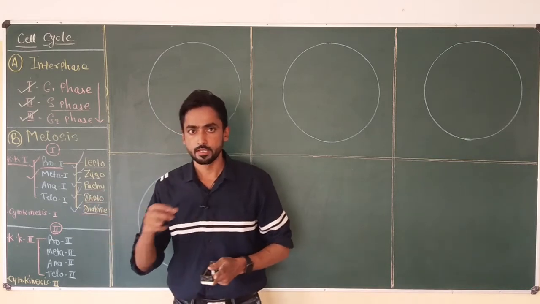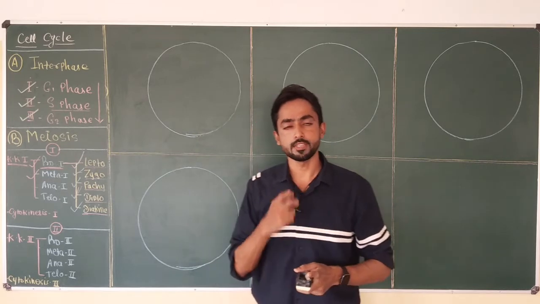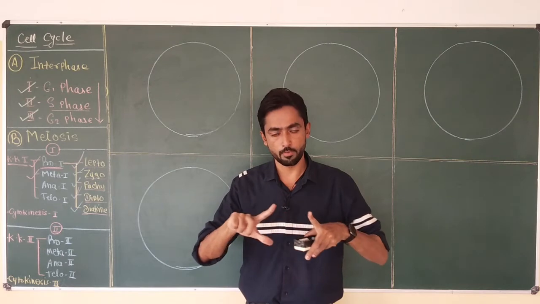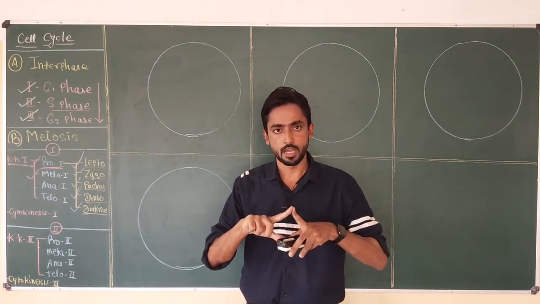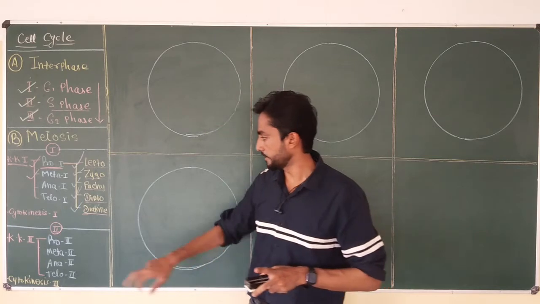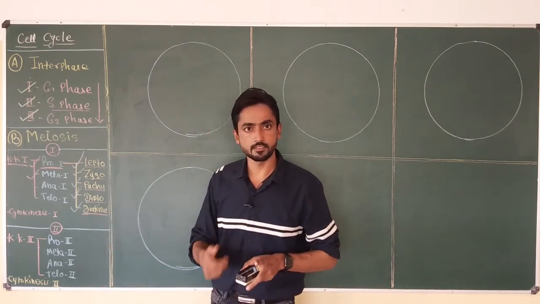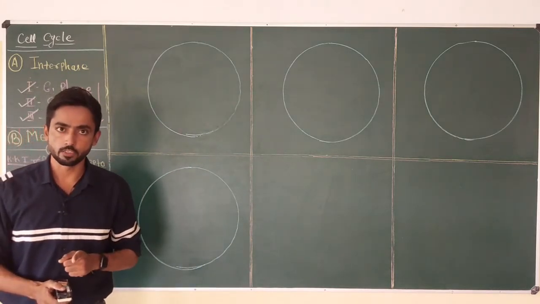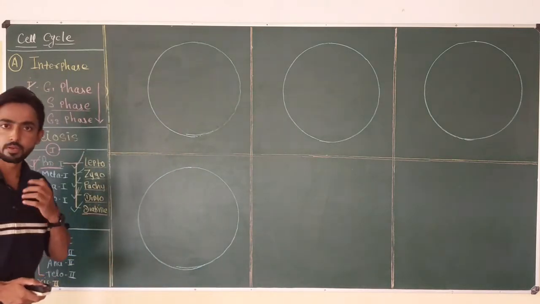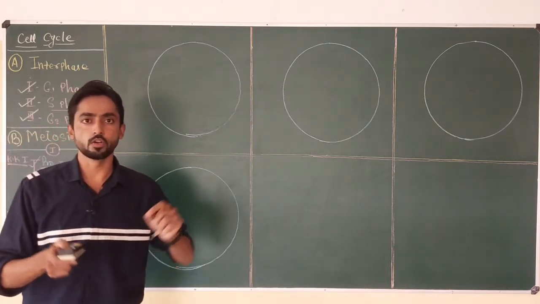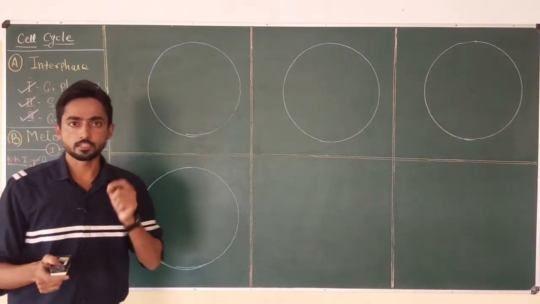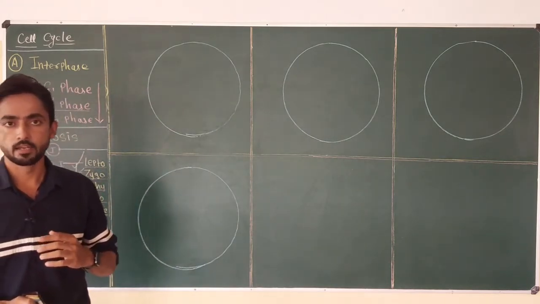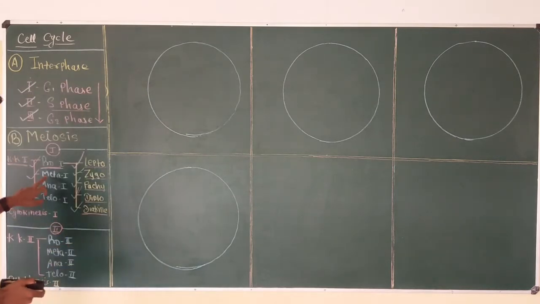Then diplotene is the stage in which, due to disappearance of the synaptonemal complex, both homologous chromosomes present in the pair start moving away from each other, but they still remain attached at the chiasmata. And finally, in diakinesis, as I discussed earlier, all the changes occur similar to prophase of mitosis. Nuclear membrane disappears, nucleolus disappears, centrioles reach the different poles, aster formation takes place, spindle fiber formation takes place, and the cell becomes ready for metaphase 1.